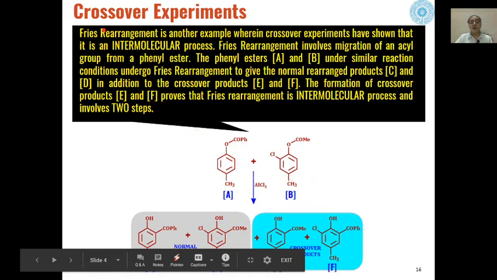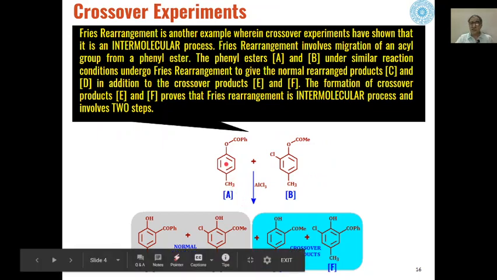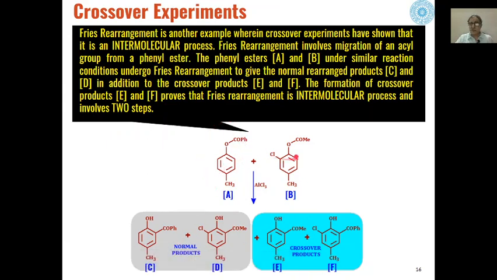Another example is Fries rearrangement, and when these two reactants were used under conditions of Fries rearrangement, it has been found that in addition to the normal products, these reactants are similar but non-identical. The only difference is that here the hydrogen present has been replaced by a halogen atom.